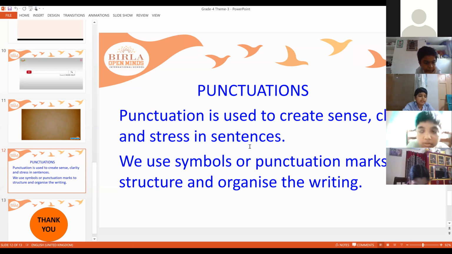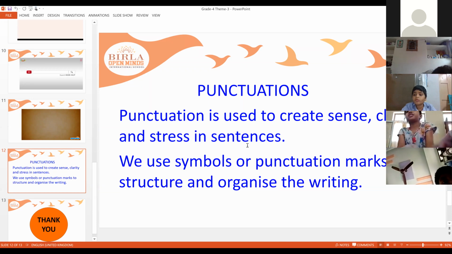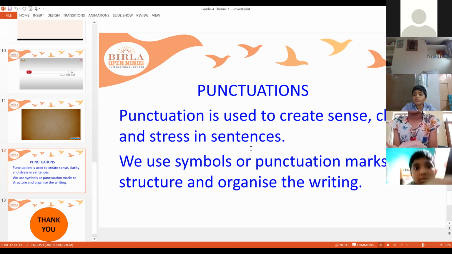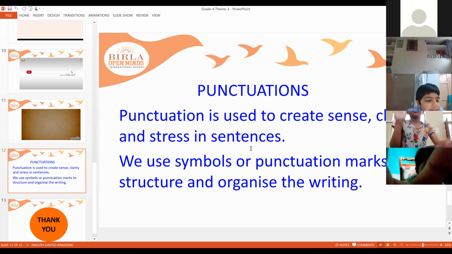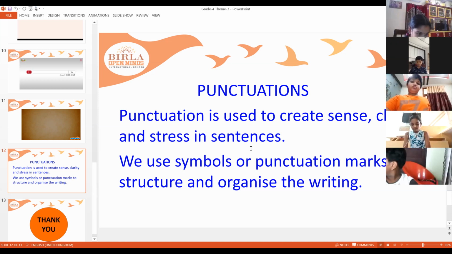Can anyone say the symbols of punctuations? Few symbols, can you share with me? Which symbols come under punctuations? Can you share with me? Question mark, full stop, yes, one by one. Who wants to tell? Okay, tell me. Full stop, question mark, exclamatory mark, comma, apostrophe s. Okay. Any other child want to share some more punctuations?